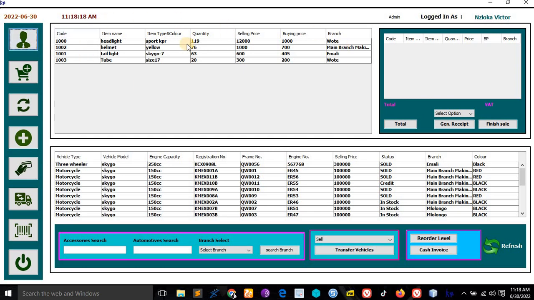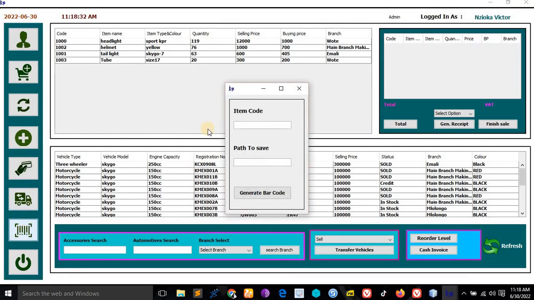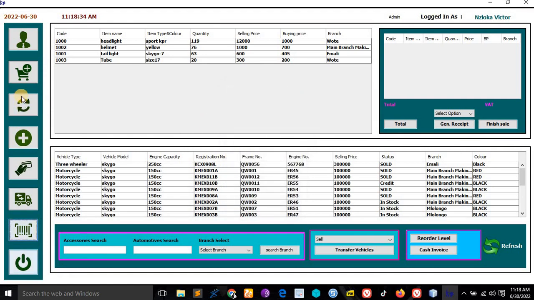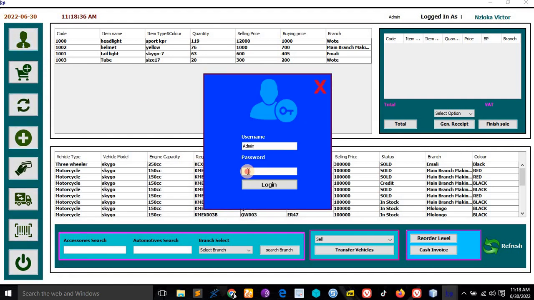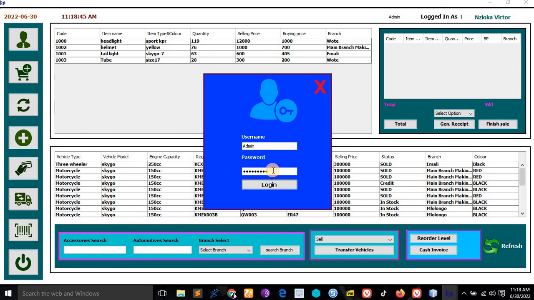You can see the older one was looking like this. But now I have come up with a better one, a system which can do everything in an organization which sells motor vehicles and accessories. Everything. Let me show you.